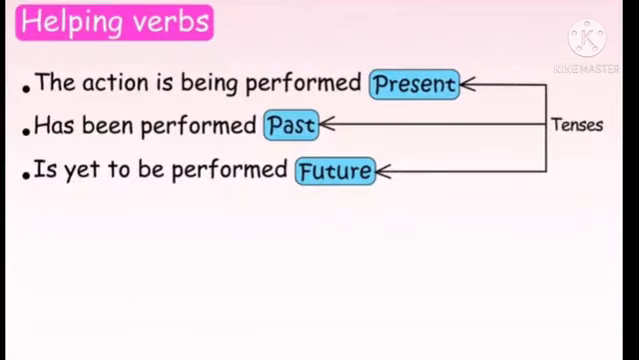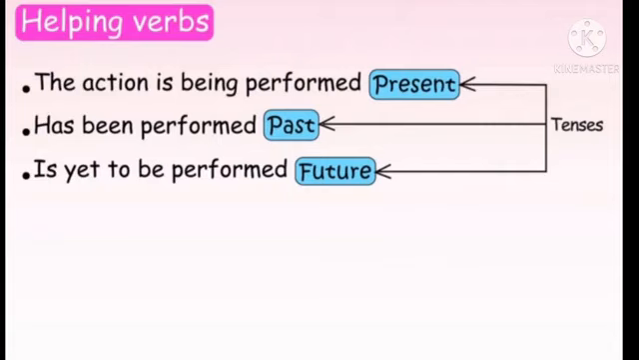The helping verb also shows the tenses. For example, in present tense, it will be showing the action has been performed. I am doing a work. There doing is the main verb and am is the auxiliary verb or the helping verb. Then I was doing a work. There doing is again the main verb and was is the auxiliary verb, but it is showing the past tense.